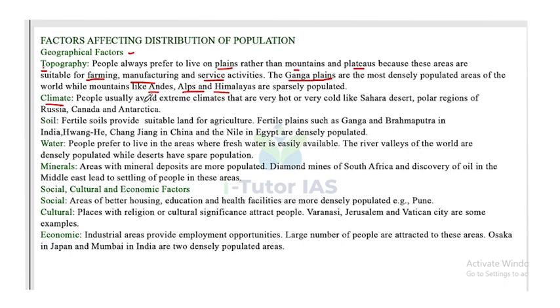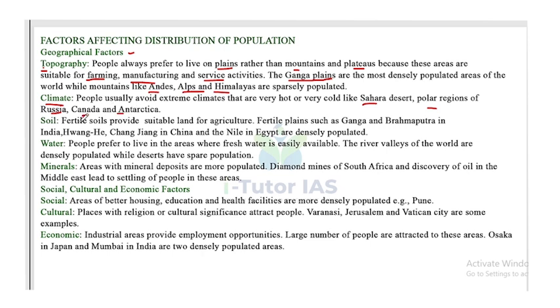People usually avoid extreme climates that are very hot or very cold, like the Sahara Desert, the polar regions of Russia, Canada, and Antarctica. So people normally avoid extreme climates, that is, very hot and very cold. Example: the Sahara Desert, polar regions of Russia, Canada, and Antarctica.